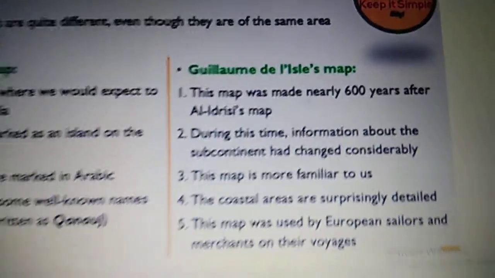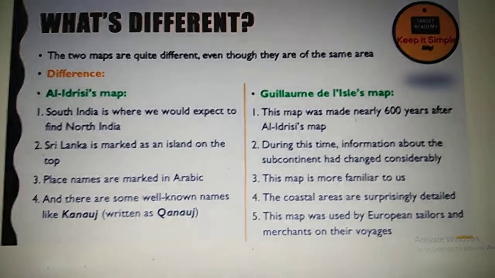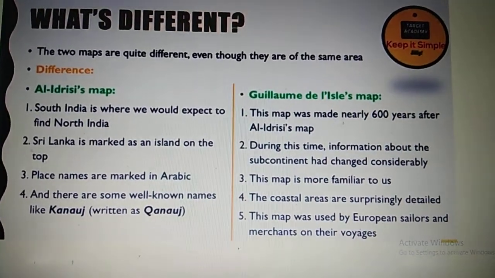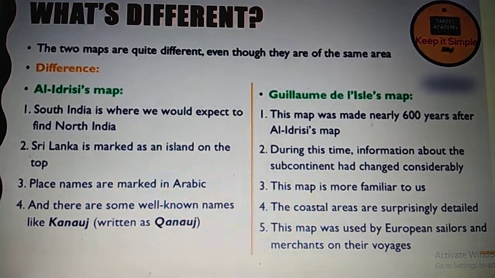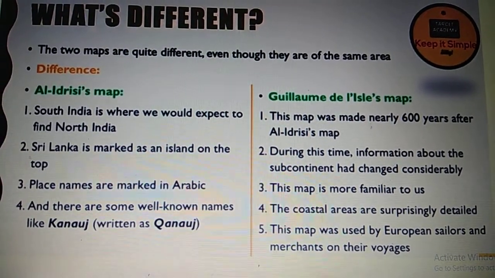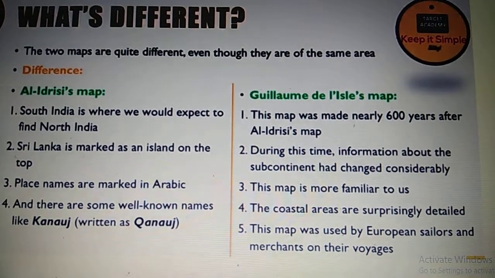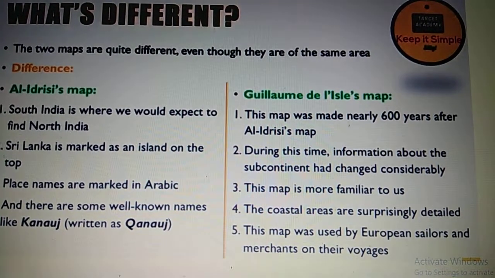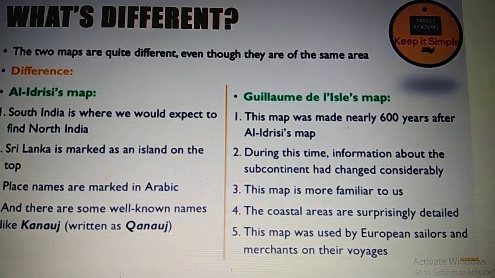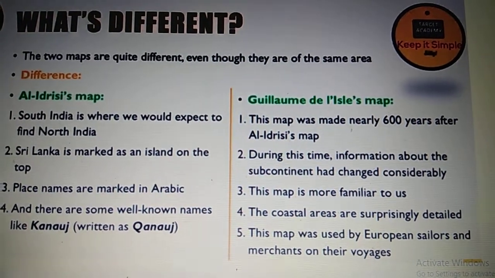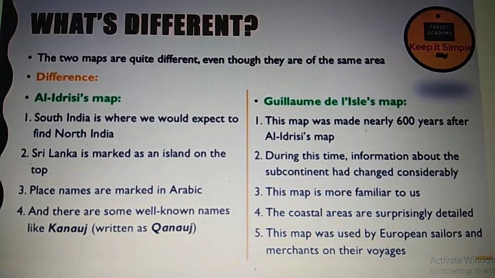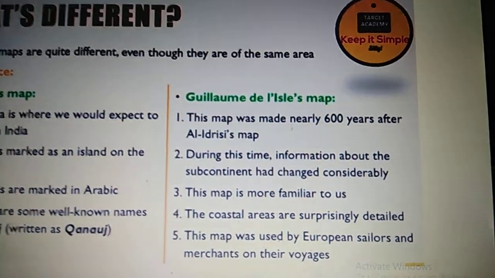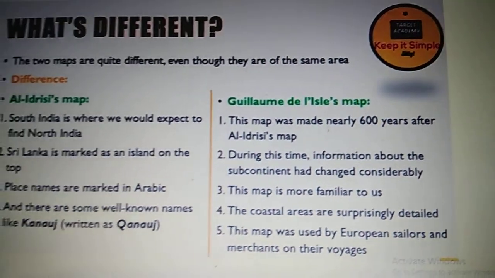Okay, so if you are asked the difference between the Arab cartographer's map and the French cartographer's map, you can say that Sri Lanka is marked as an island on the top, the names are written in Arabic and spellings are different, whereas this map is more familiar and the coastal areas are detailed, and this map was used by European sailors and merchants. Okay, and then we can say this map was made in 1154, and almost 600 years later in 1720 the French cartographer made his map. So this is the difference.